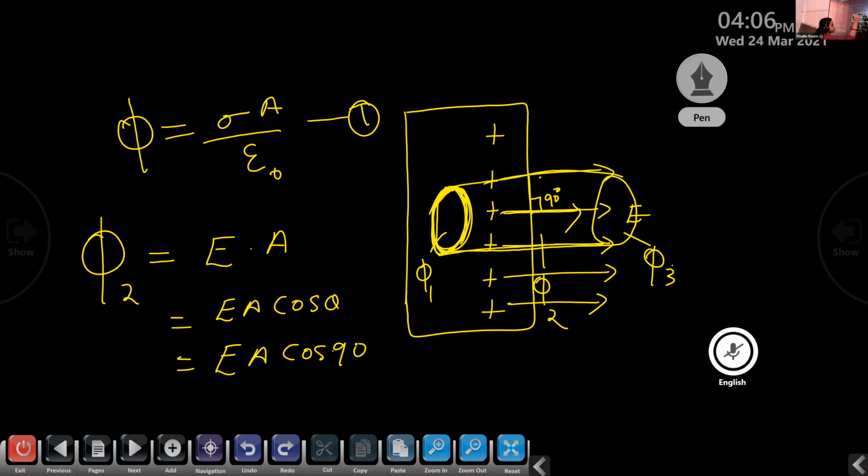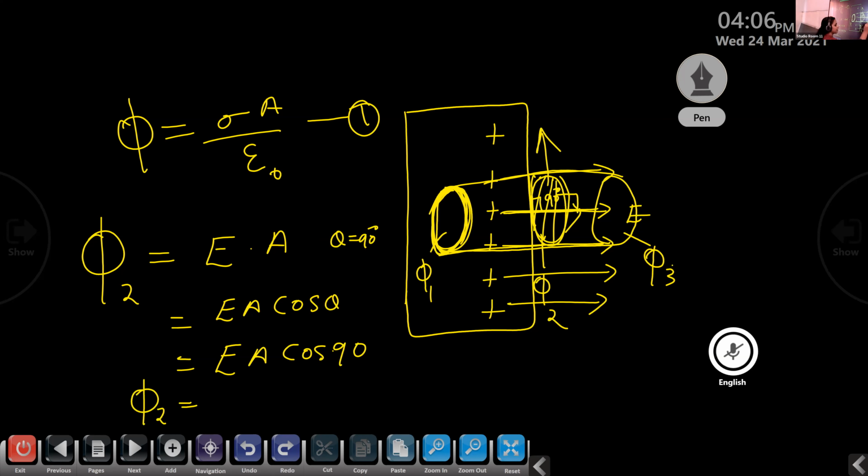That is, we are considering a small area from the curved surface. Here the area vector is pointing this direction and the electric field is in this direction. So the angle between them is perpendicular, normal to that angle, that is theta is equal to 90 degrees. So cos theta, that is cos 90, is equal to 0. So here also the electric flux due to the curved surface is given as 0.